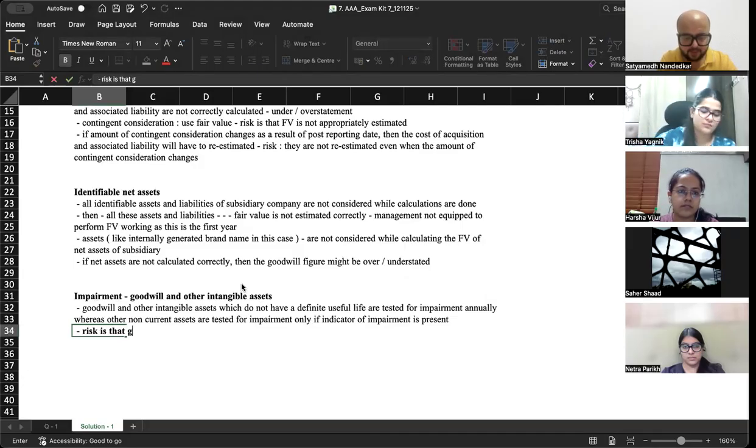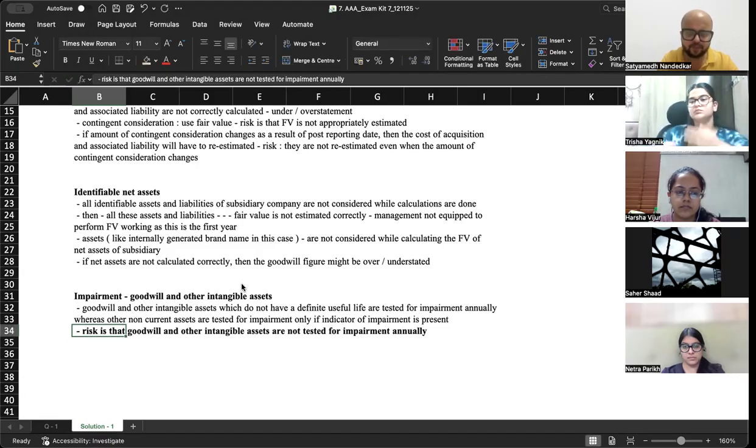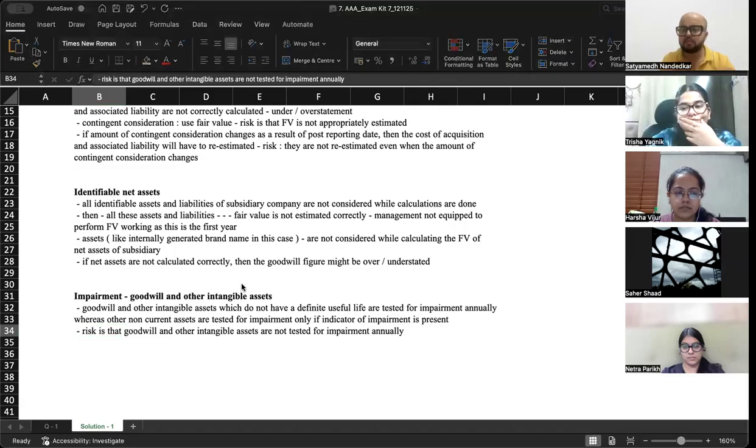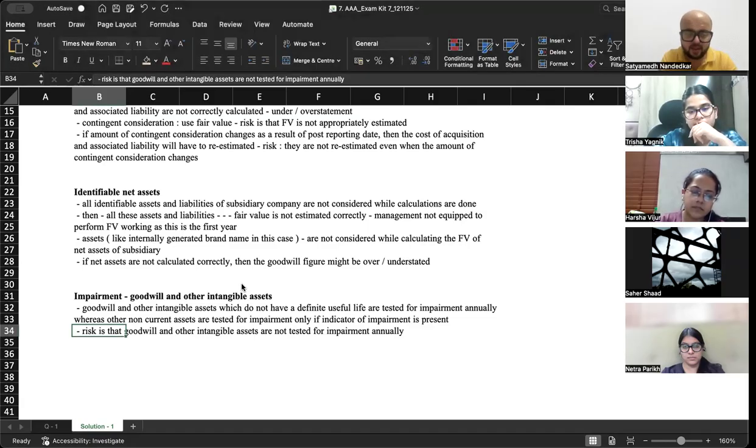Risk is that goodwill and other intangible assets are not tested for impairment annually. Right? That is a concern. And if it is not tested for impairment annually, then the amount of impairment loss will not be recorded. And again, the financial statements will be materially misstated.